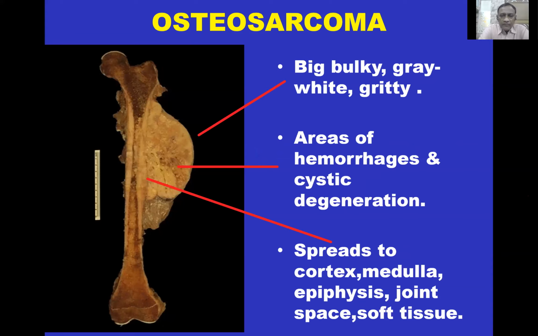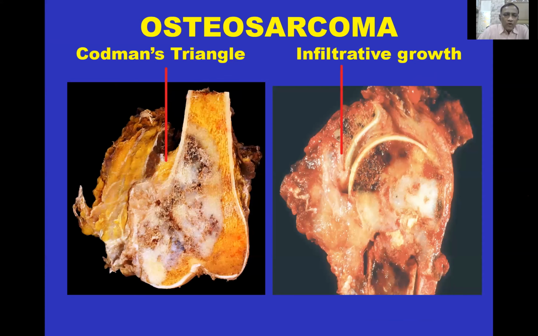This is the specimen of the femur showing a big, bulky, grayish white, gritty swelling. Areas of hemorrhage and cystic degeneration are present. It spreads to the cortex, medulla, epiphysis, joint space, and soft tissue. This is another specimen of osteosarcoma of the lower end of femur showing Codman's triangle, and the upper end of humerus showing infiltrative growth.